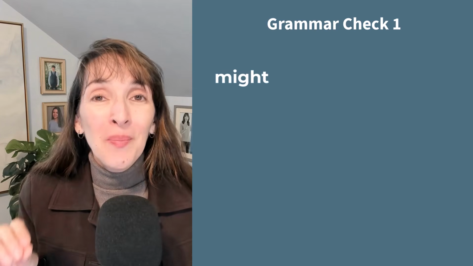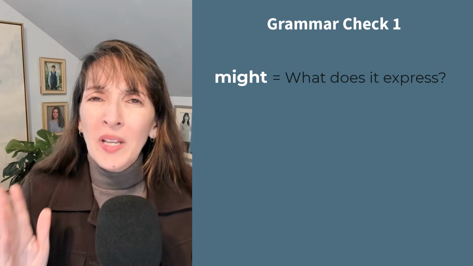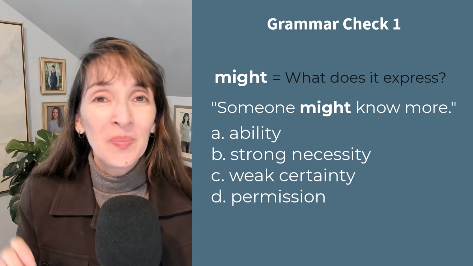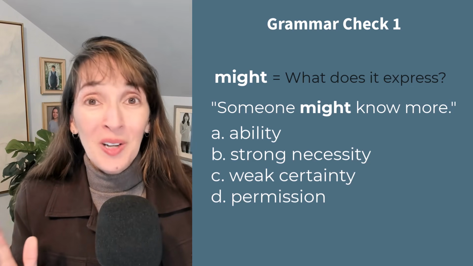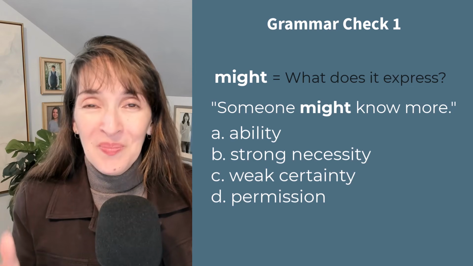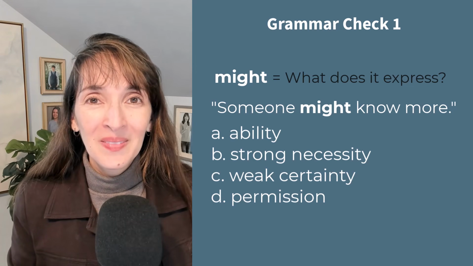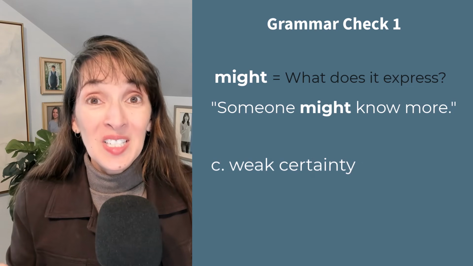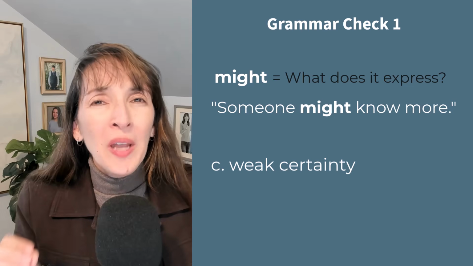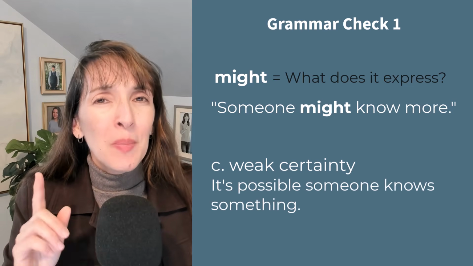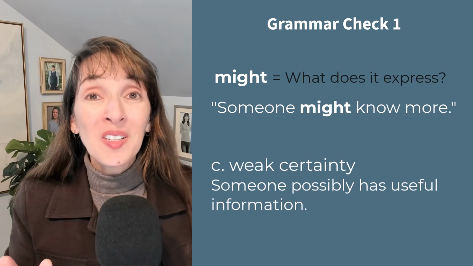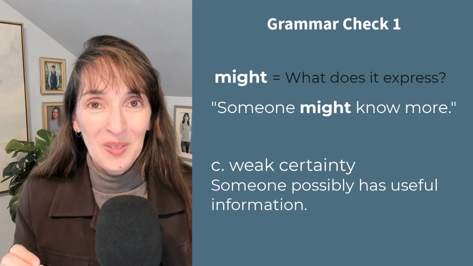Grammar check. Might is a modal verb. What does it express? As in, someone might know more. Ability, strong necessity, weak certainty, permission. Answer C, weak certainty. We don't have 100% certainty, but it's possible that someone knows something. Someone possibly has useful information.